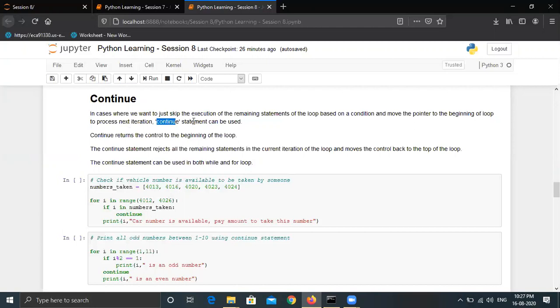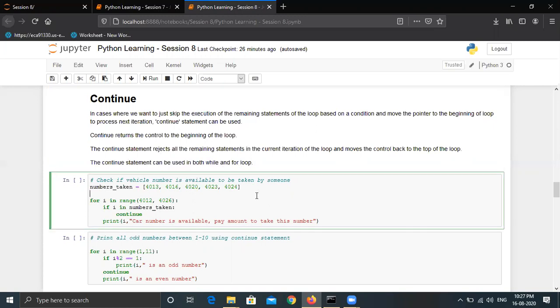Then we can use the continue statement. Continue returns the control to the beginning of the loop; it rejects all the remaining statements in the current iteration and moves the control back to the top of the loop. The continue statement can be used for both while and for loops.